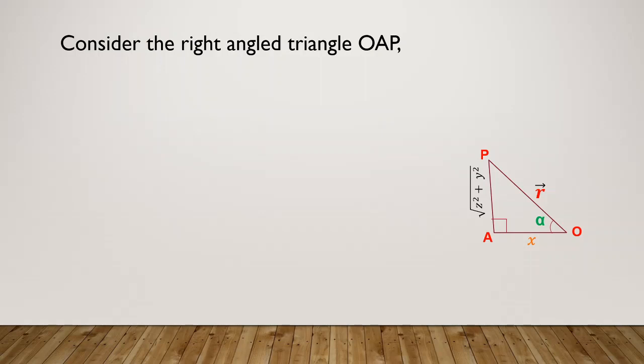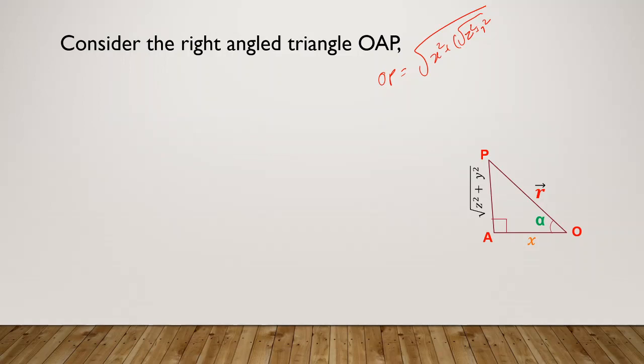Now I want OP. Apply the Pythagoras theorem. What do you get? Root of x square plus z square plus y square.